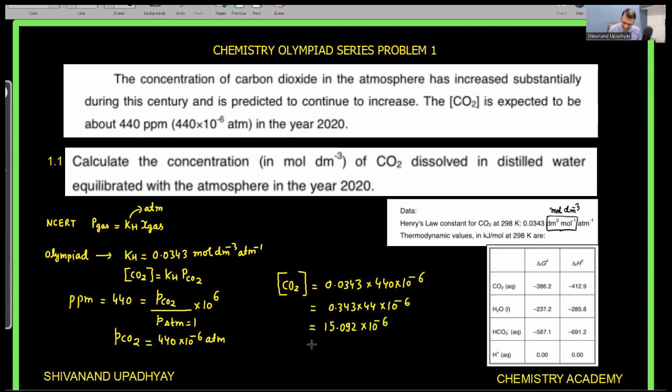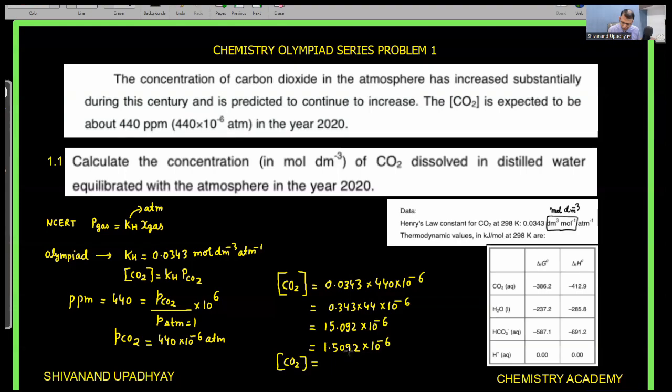In scientific notation it should be 1.5092 into 10 to the power minus 5 capital M. While writing the final answer, I should use 3 significant figures.